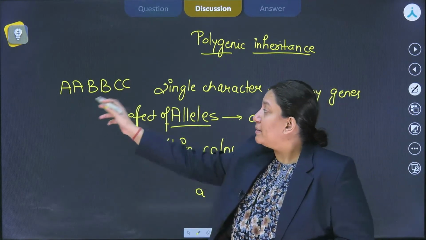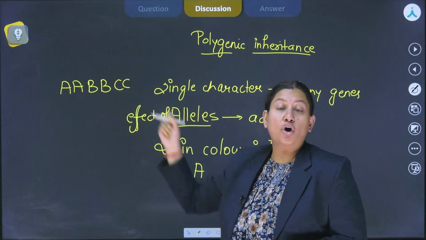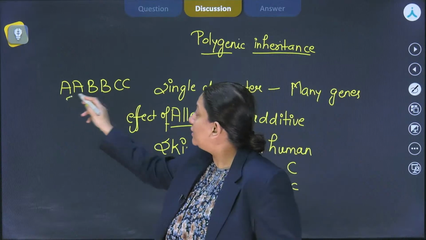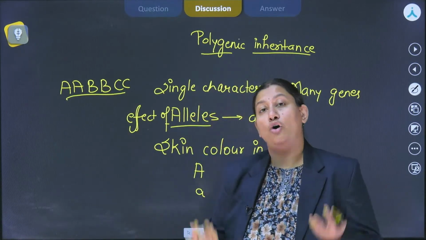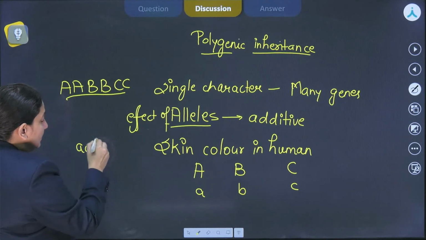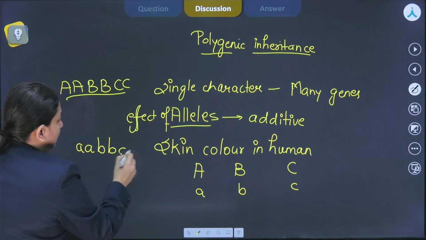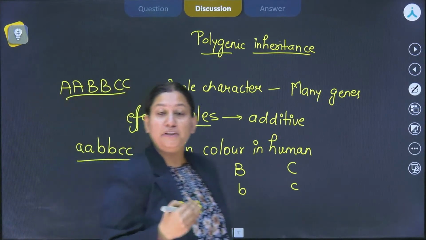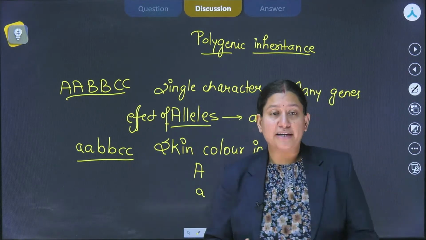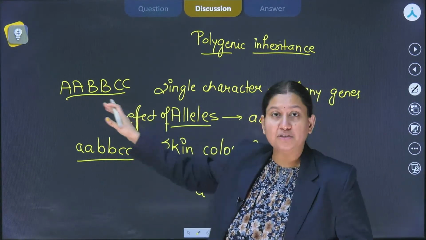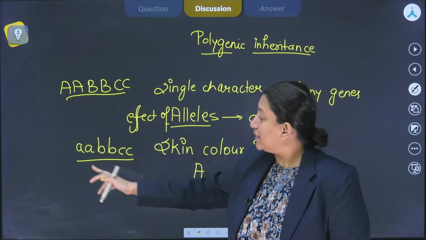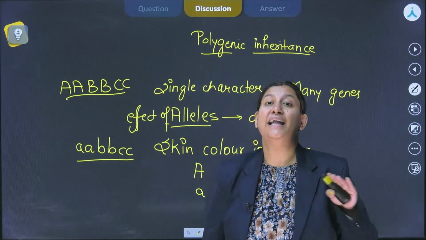Okay. Now coming back to this particular one, because there are dominant alleles over here, their expression will be magnified, and this particular individual is going to have the darkest color. On the contrary, if we have all the recessive alleles, like small a, small b, small b, small c, as all of them are recessive, again their effect is not going to be that magnanimous. But of course, as the effect of each allele is additive, with reference to that, this particular genotype will have the lightest color.